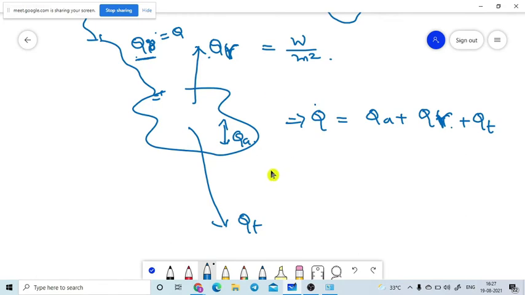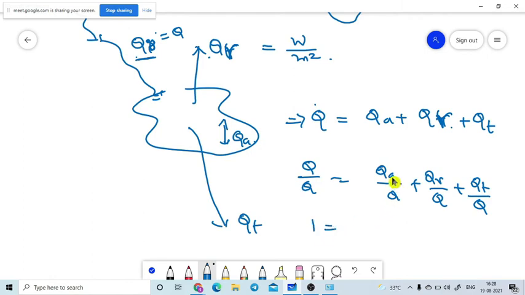Yes, sir. So then I am dividing this equation completely by Q. So Q by Q is equal to QA by Q plus QR by Q plus QT by Q. Q by Q is equal to 1. QA by Q, we already know that one, is nothing but QA by QI, where QI is equal to Q only.